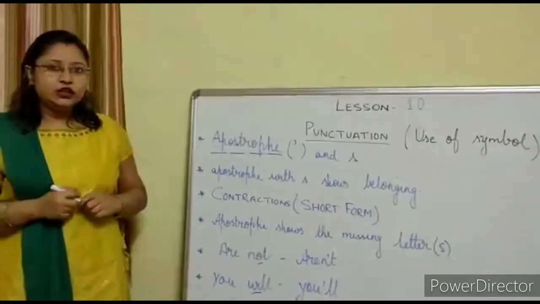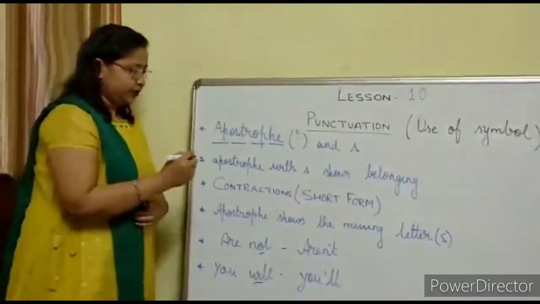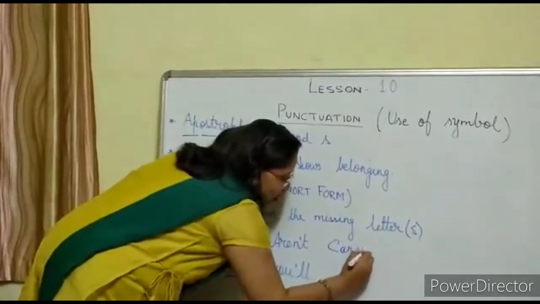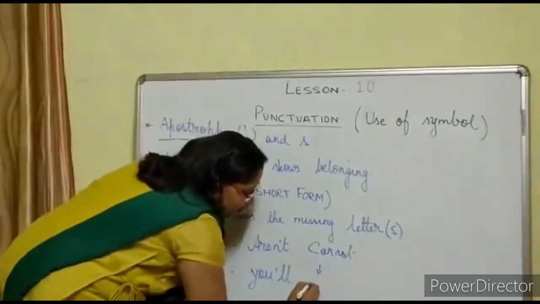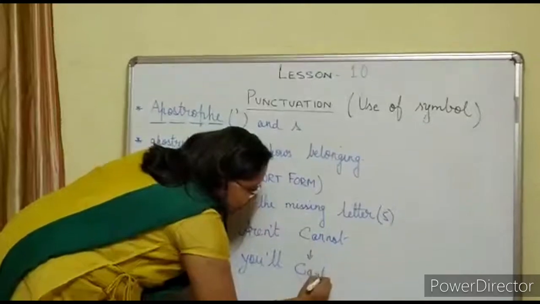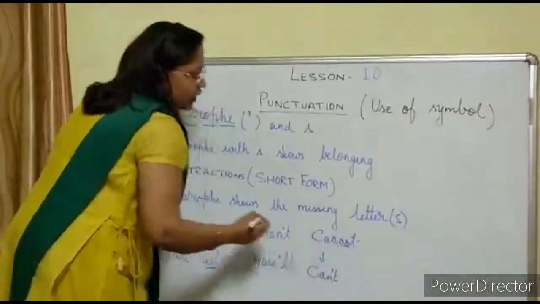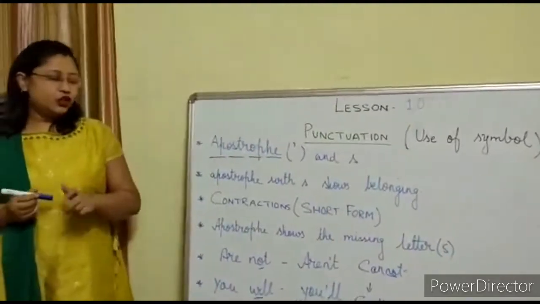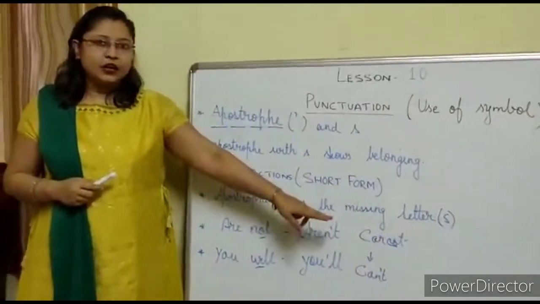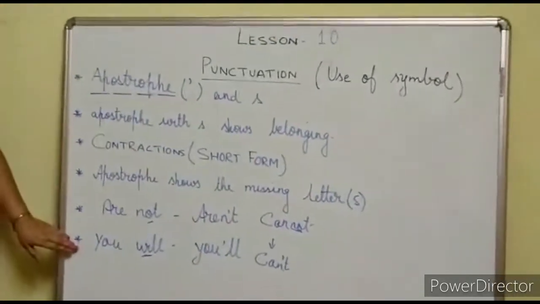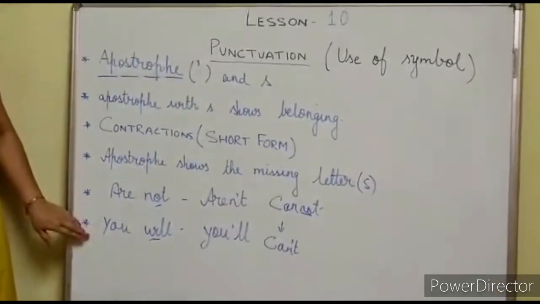And as I told you about cannot. Cannot, if we write it as can not, what will be the short form, students? It will be can't. So here again we are leaving two letters, that is N and O. So students, this is the use of apostrophe in contracted form.